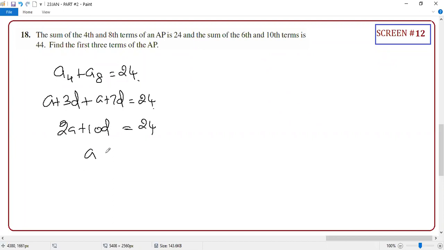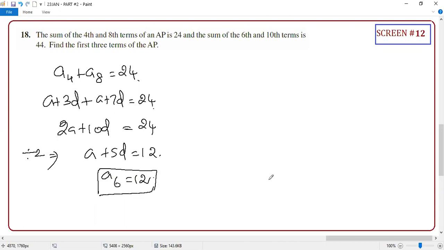Can you simplify further? A plus 5D equal to 12. Agree with me or not? Guys, how many of you agree with me? Yes, sir. Dividing by 2, you will get A plus 5D. If you notice, A plus 5D equal to 12 means your A6 equal to 12. Your 6th term is 12.